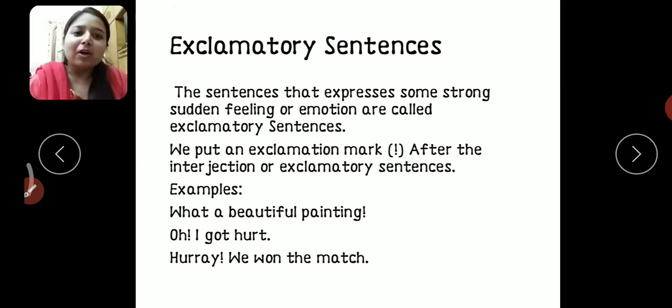Alright. We put an exclamation mark after the interjection or exclamatory sentences. For example, if we are saying hooray, we won the match, hooray is an emotion, a sudden feeling. So after that interjection, we put an exclamation mark.